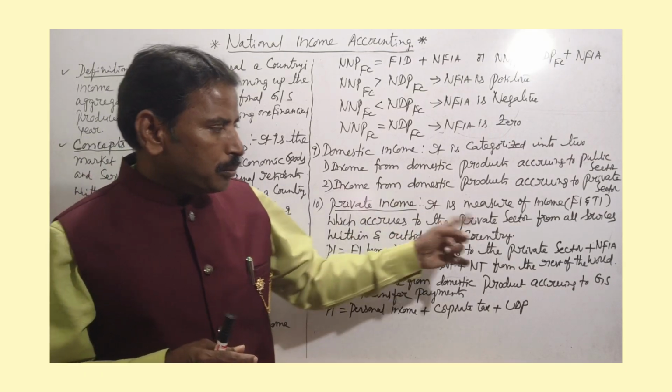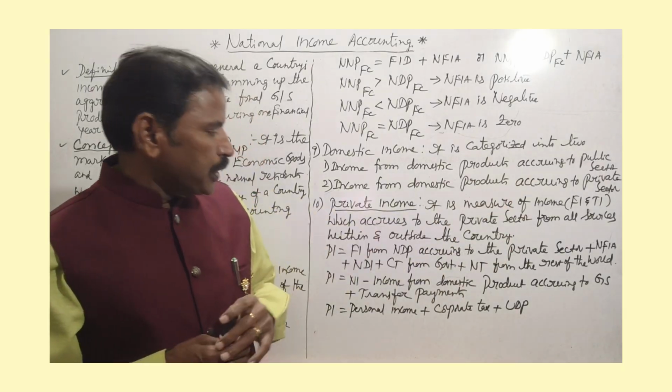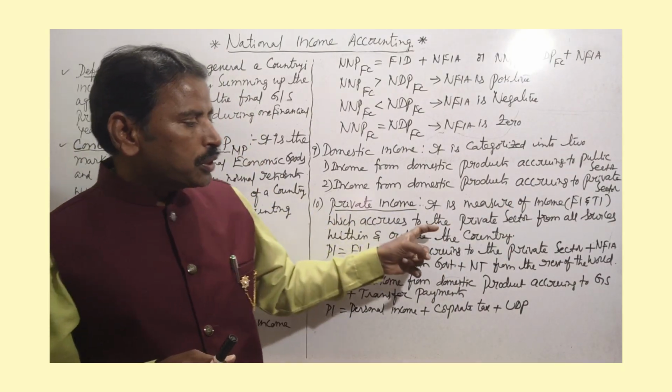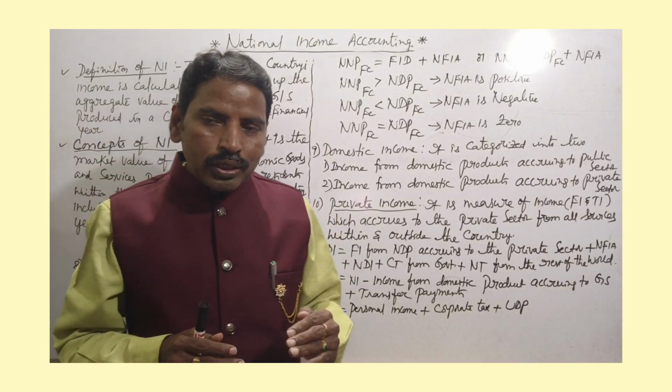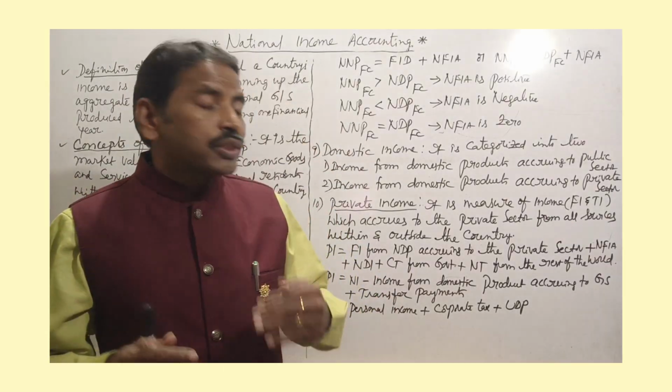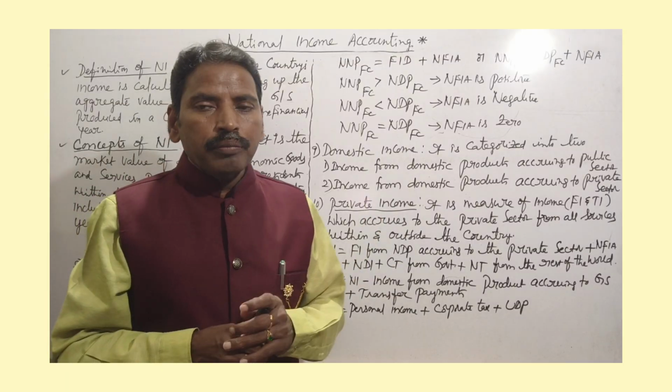Private income is a measure of income, both factor income and transfer income, which accrues to the private sector from all sources within and outside the country. This is called private income.